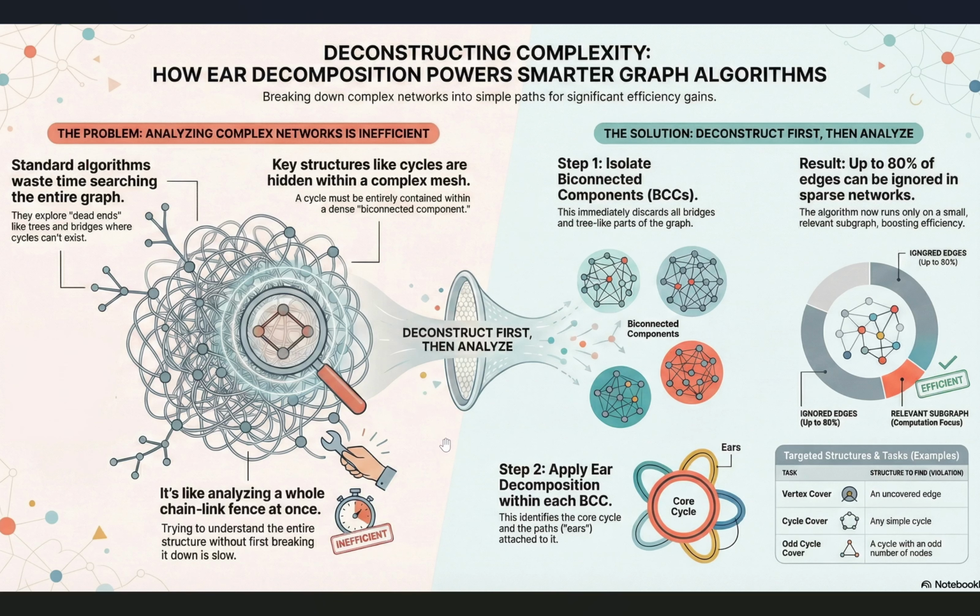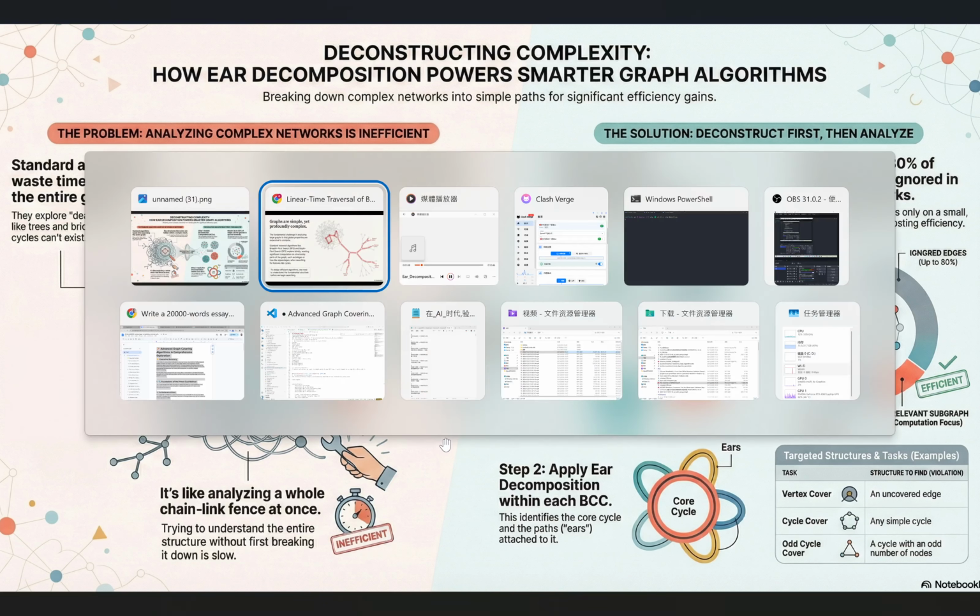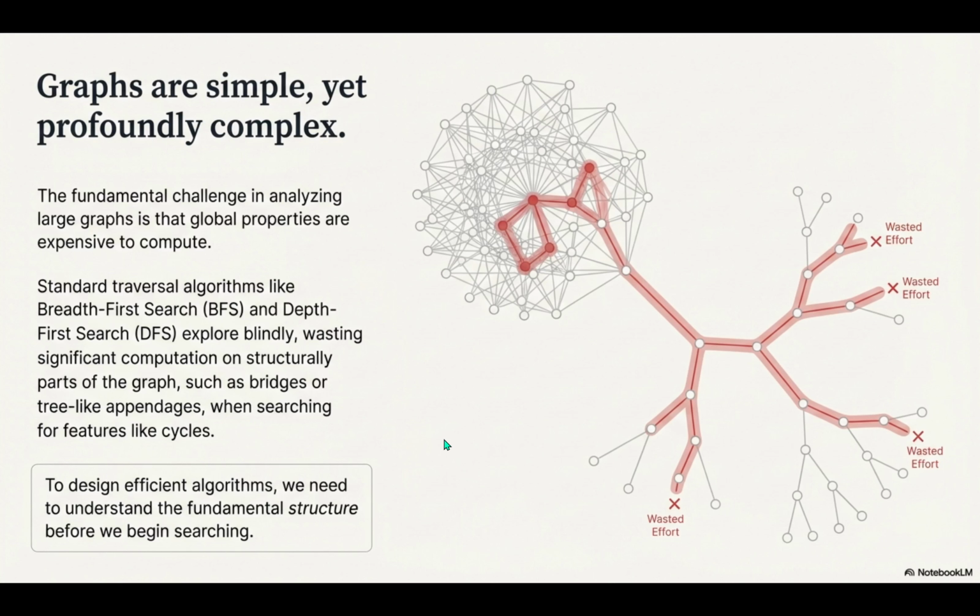Okay, so let's ground this in the real world. Networks or graphs, they're everywhere. They model supply chains, social connections, everything. They're simple in concept, but why is it so brutally expensive to calculate their global properties when they scale up? Well, the problem isn't just the sheer number of nodes, it's the lack of structural awareness in the tools we normally use. You mean the standard algorithms?